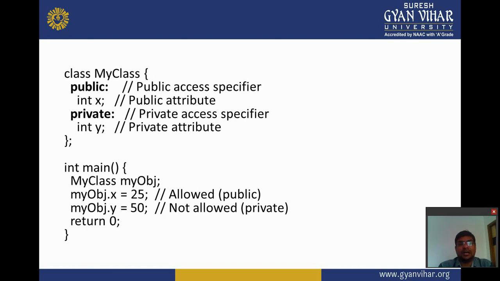Now these are the explanation of the public and private members. In public members, when we write public and a colon, the public section automatically starts. Then we write private and a colon, then the private section starts. You can write public and private many times in one class, for the functions and data members. If we create int x as public, it is allowed outside of the class, but integer y is created as private, so it is not accessed outside of the class.